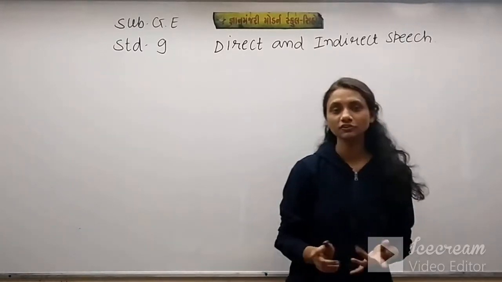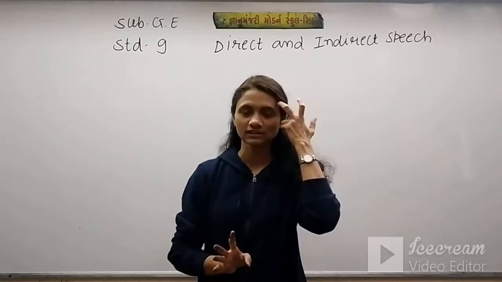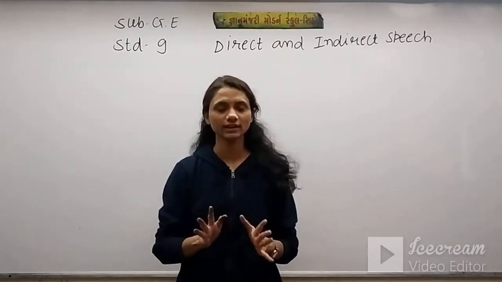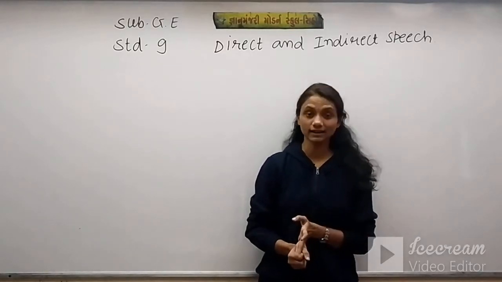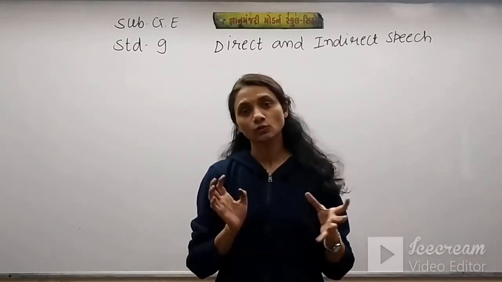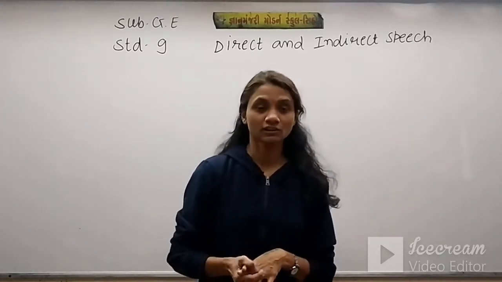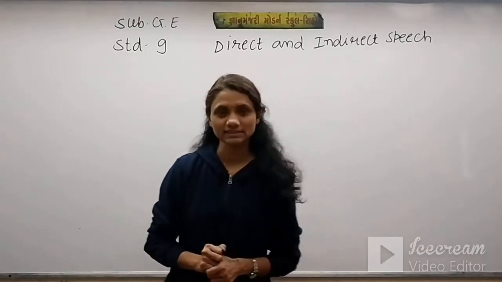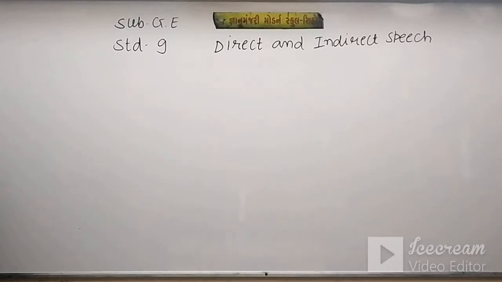As I told you earlier, we have 4 types in direct and indirect speech. I mean we have to deal with 4 types of different sentences. Among them today we are going to start with type number 1, that is the assertive sentence. How these assertive sentences can be changed from direct into indirect speech will be discussed in this video. First is conversion of assertive sentence into indirect speech.